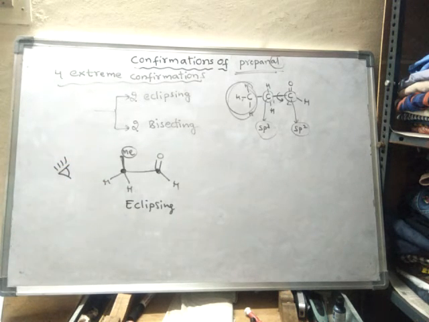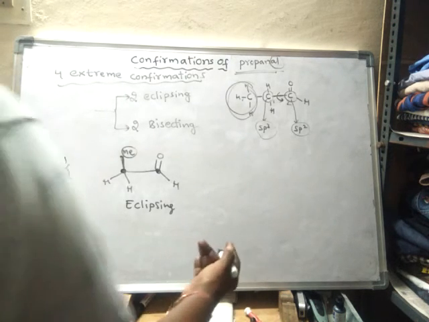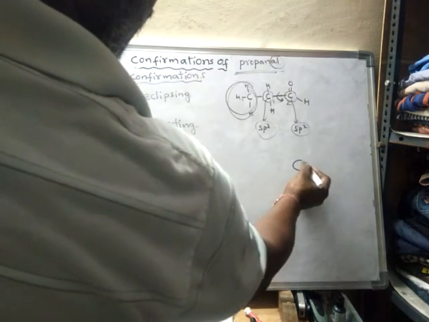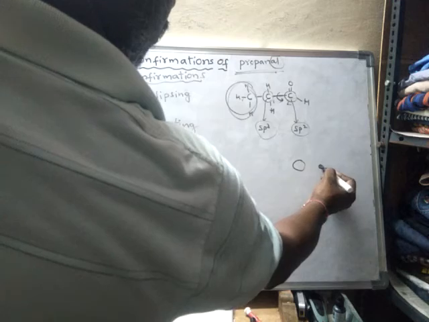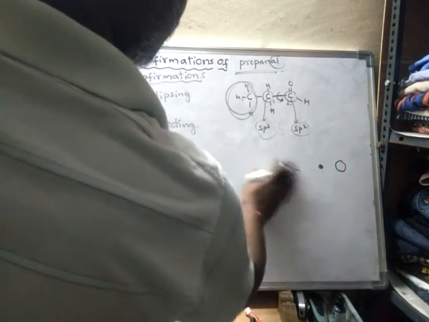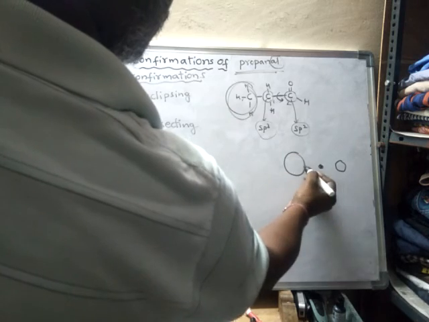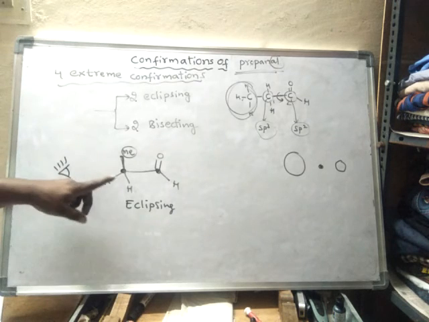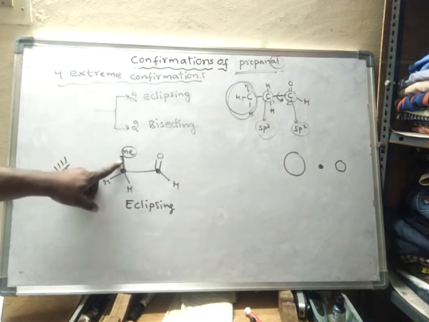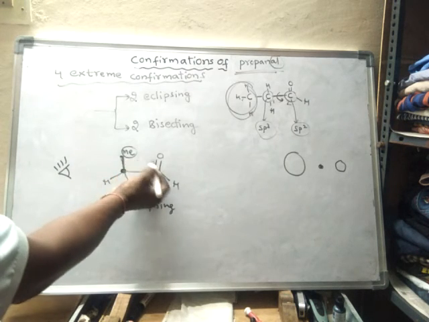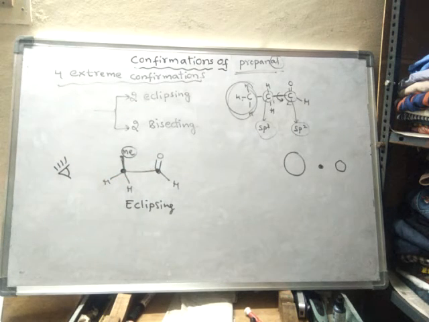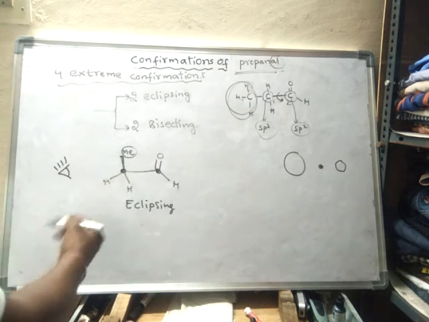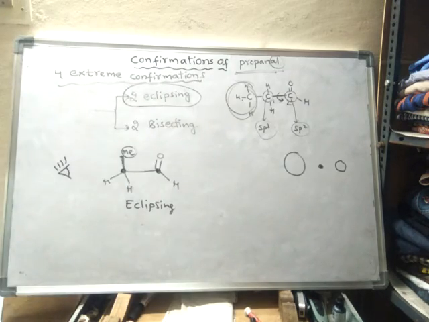What is the meaning of eclipse? Solar eclipse, lunar eclipse. In a solar or lunar eclipse, what happens? Sun, moon and earth come in a straight line. In chemistry, in molecules also, eclipse means these two will come in a straight line, so the dihedral angle becomes 0. So this is one eclipsing conformation. There are two eclipsing conformations in propanol.